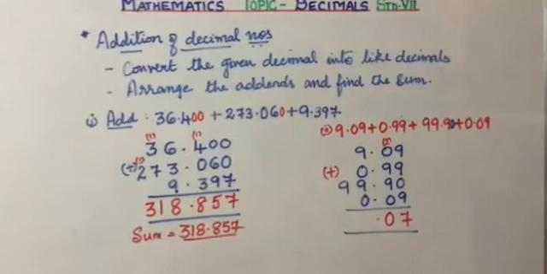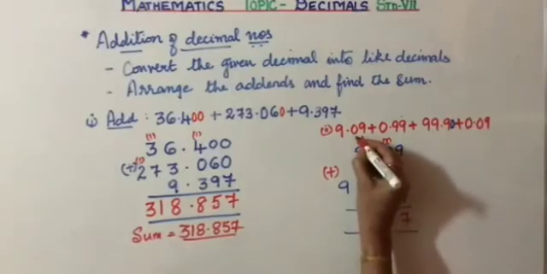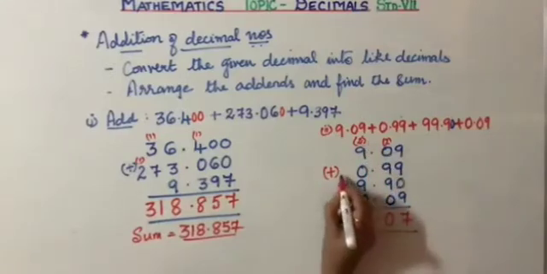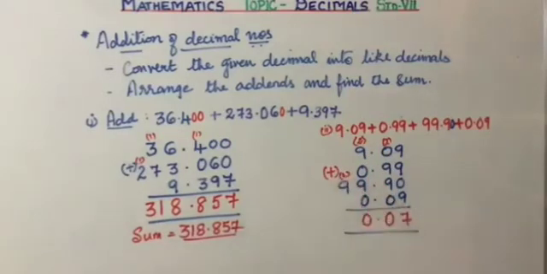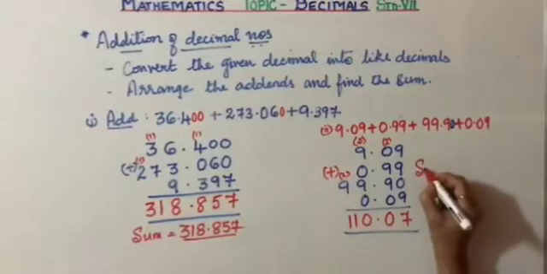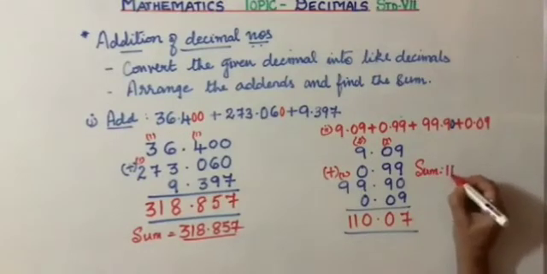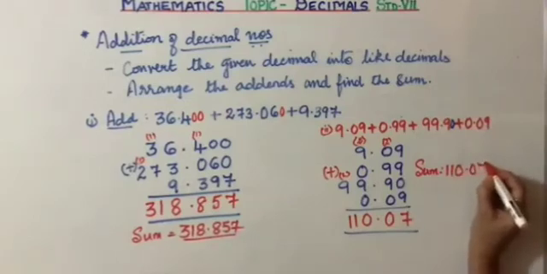And 2, 9 plus 9, 18 plus 2, 20. And carry 2 over. This is 110. So please write down, therefore sum is 110.07.